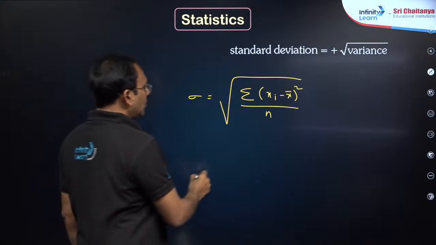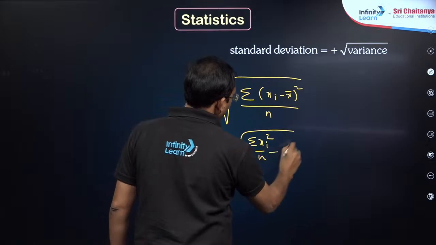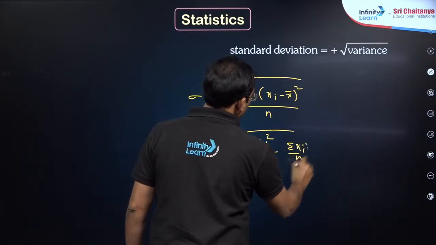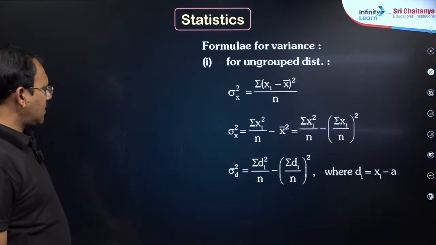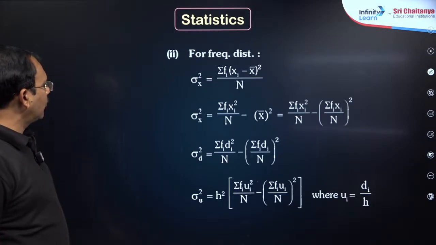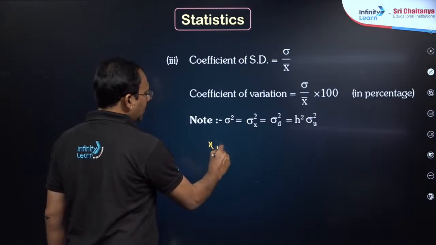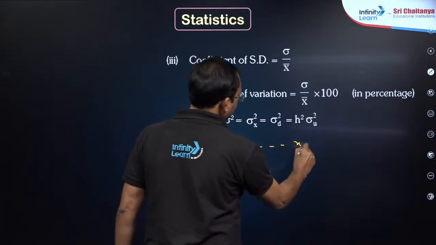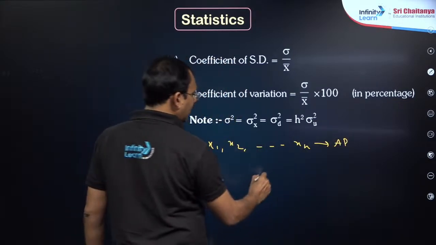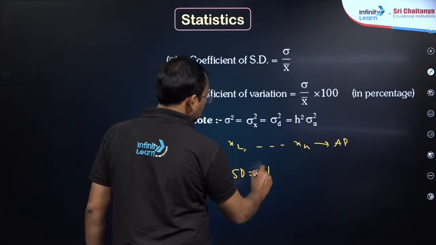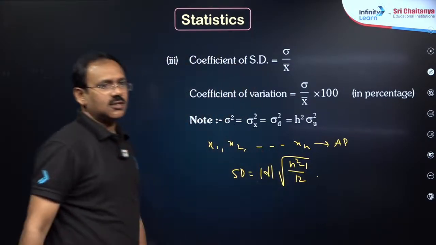Okay, which can also be written as sigma xi square by n minus sigma xi by n whole square. Right. The next is variance, that's what I have written here. And most importantly, my dear friends, if certain numbers x1, x2 and so on, xn are in AP with common difference d and number of items is n, the standard deviation is mod d into root of n square minus 1 by 12. That is the shortcut.